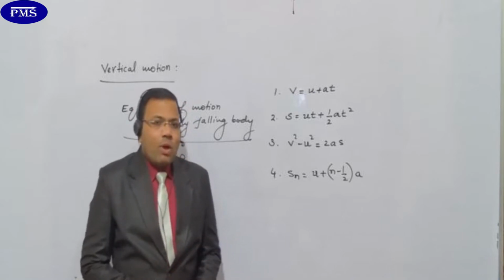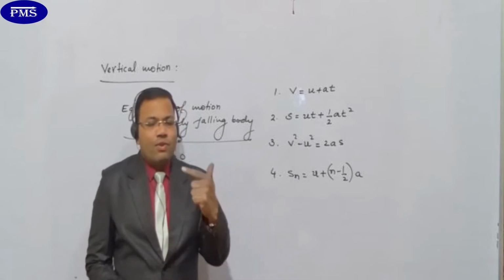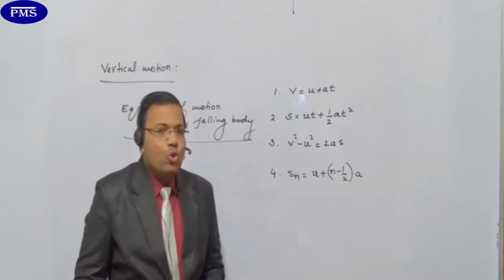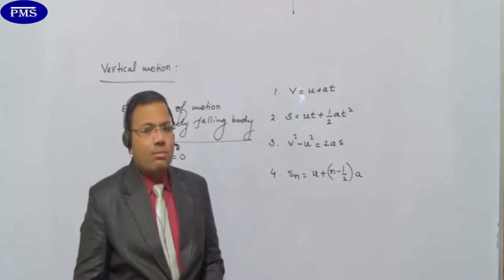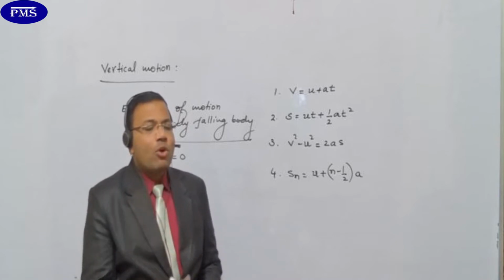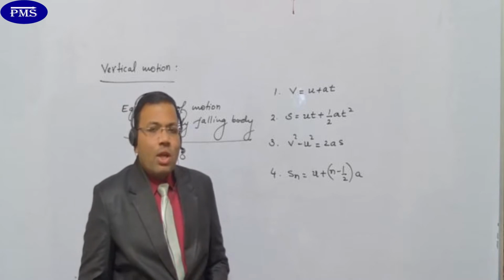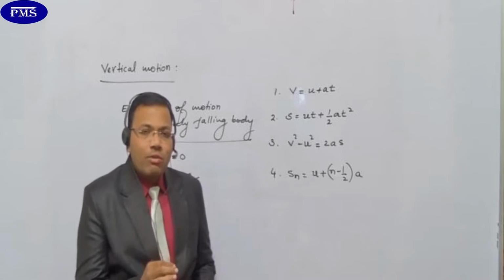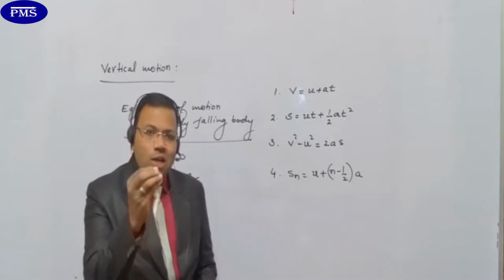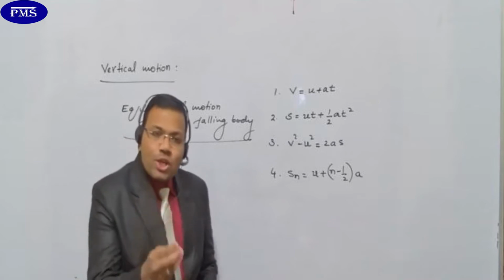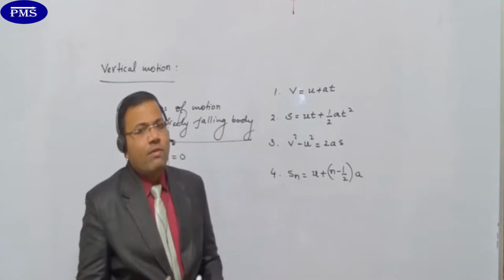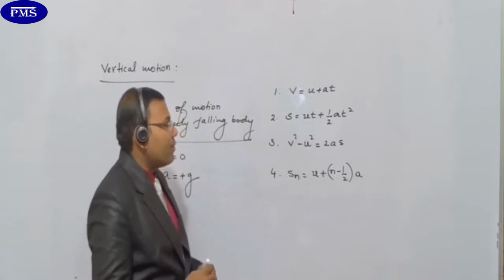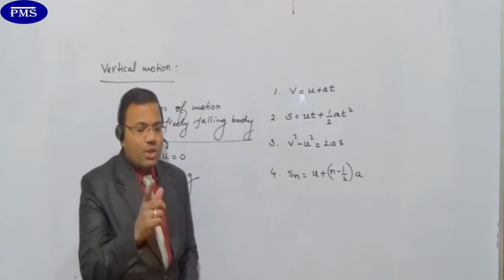You might be thinking, why has sir not written the fifth one? Check the fifth one: s equals (u plus v) by 2 into t. There we don't have any acceleration. That's why I'm not considering that equation, because these are the equations for the freely falling body. In short, this is the vertical motion or motion under gravity. What do I mean by motion under gravity? We have to take care of the acceleration as acceleration due to gravity. So I'm not taking the fifth one, because in the fifth equation I don't have an acceleration term.